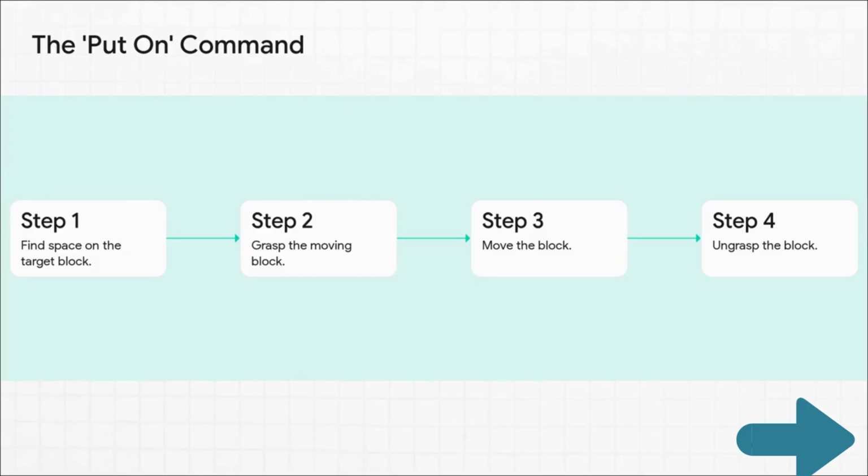So here's how it works. When we give it that main command, put on, the program doesn't just see one big task. No, it immediately breaks that down into a series of smaller objectives, or sub-goals. First, it has to find space on the destination. Then it has to grasp the block it needs to move. Third, actually move it. And finally, let go. Each of these is its own little goal.